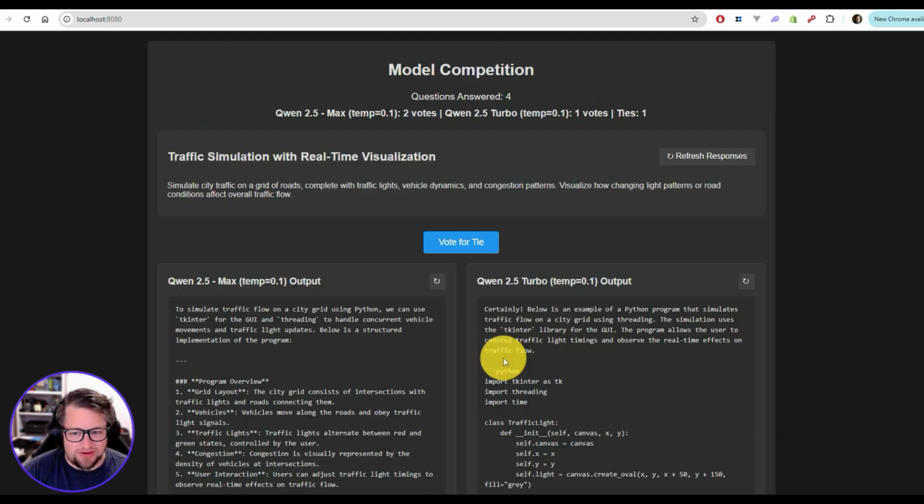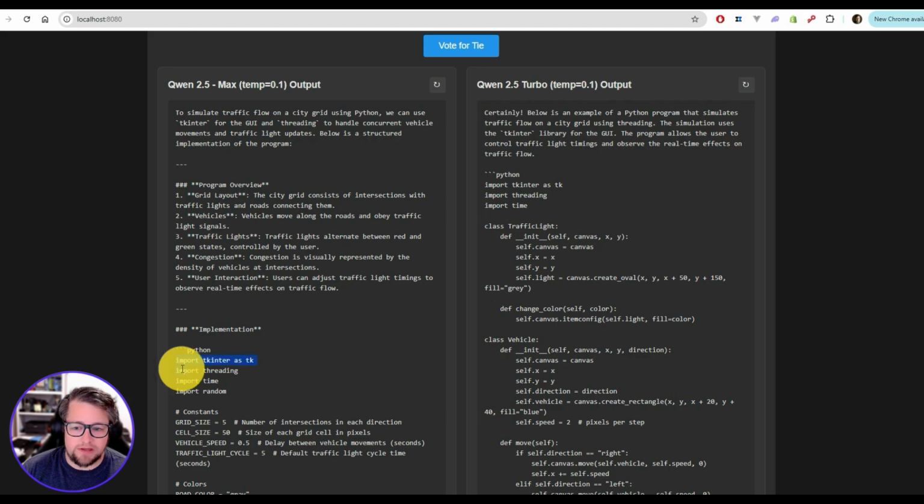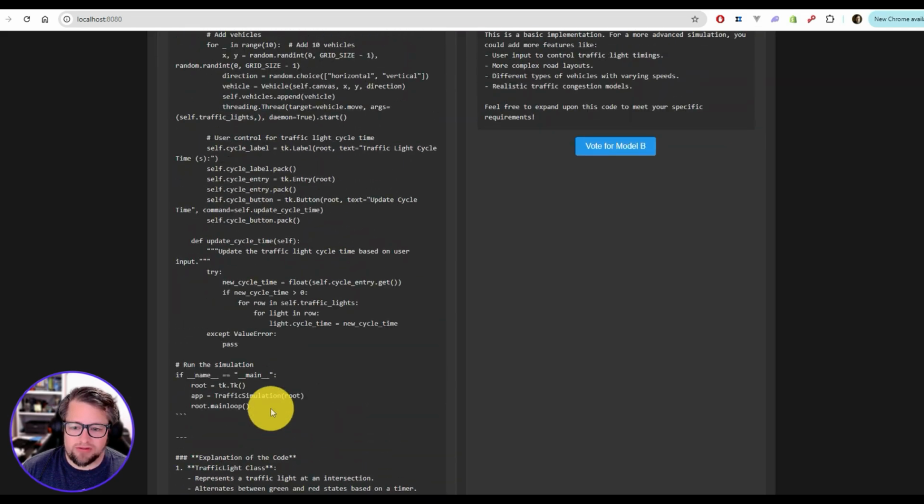And the final question: traffic simulation with real-time visualization. I want to simulate city traffic on a grid of roads, complete with traffic lights, vehicle dynamics, and congestion patterns. Visualize how changing light patterns or road conditions affect overall traffic flow. So again, this is a very hard one, but I'm doing this on purpose because some of the models I'm testing are extremely good. So I'm trying to crank up the difficulty a little bit so it's not just always success.